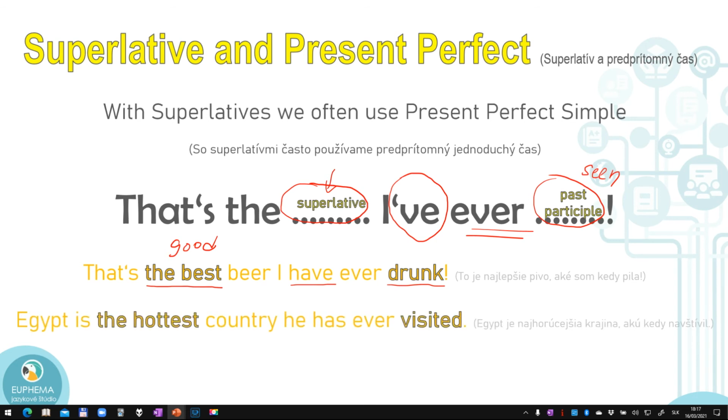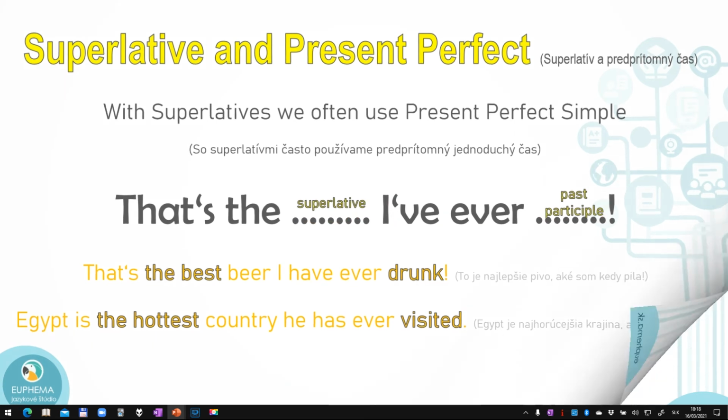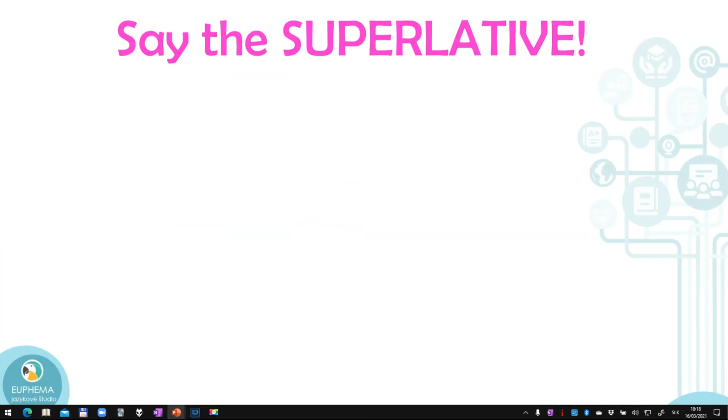Egypt is the hottest country he has ever visited. The hottest, this is the superlative of the adjective hot, okay? And present perfect simple, he has visited, okay? He has ever visited in his life. Don't forget to change this have to has because it's a third person. He has ever visited. Yes, past participle. Okay, swell. Now let's practice.